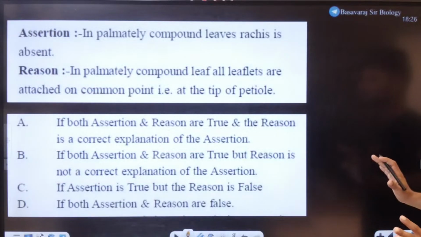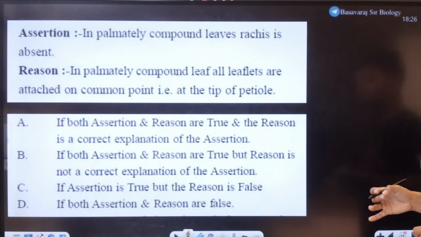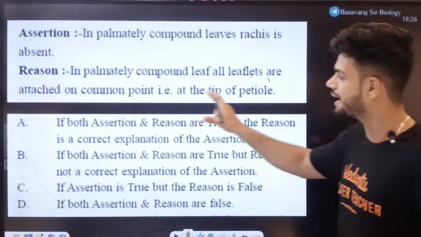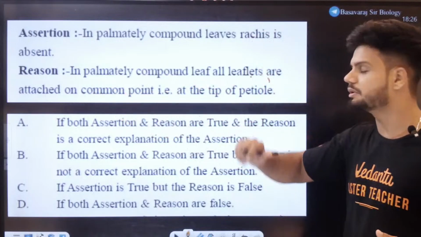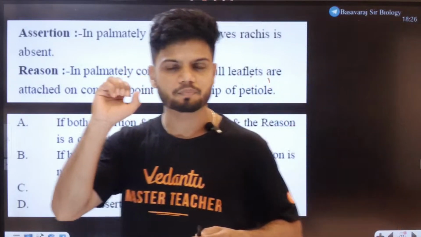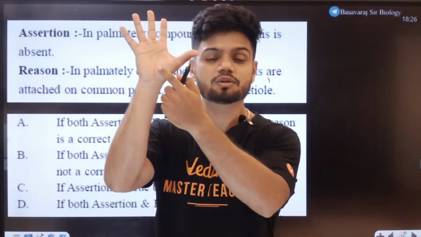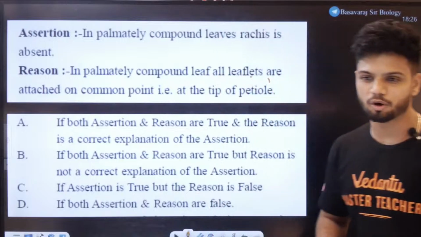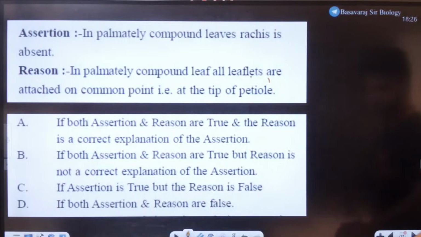Now look at this question now. In palmately compound leaf, rachis is absent. Okay, why? Because in palmately compound leaf, all the leaflets are attached to a common point, that is the tip of the petiole. Like for example, a palm. All the leaflets are attached directly to the tip of the petiole, like a palm in the case of your palmately compound leaf. It makes sense, students.